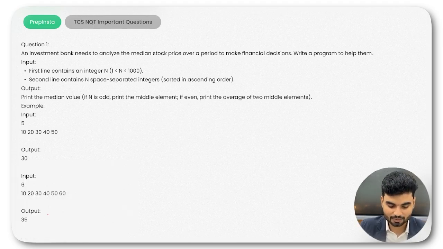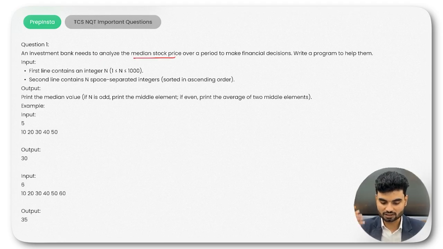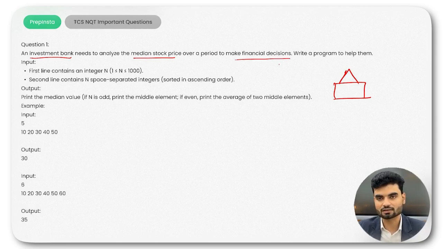Now this is the problem statement. An investment bank needs to analyze the median stock price. So there is one bank, and this bank wants to analyze a median stock price over a period to make a financial decision. So we want to make a financial decision based on the median price of the stock. Write a program to help them, and what you have to do is figure out the median.